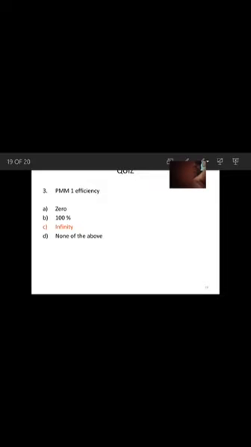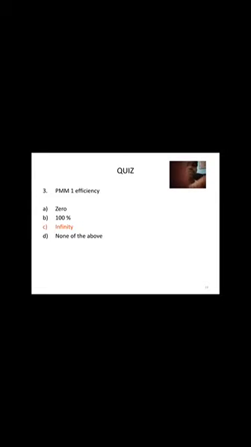And PMM1 efficiency. What will be the efficiency of PMM1? PMM1 stands for perpetual motion machine of first kind. A 0, B 100%, C infinity. What is the efficiency? Efficiency of PMM1 is 100%. So here it's showing infinity, but it is 100%.